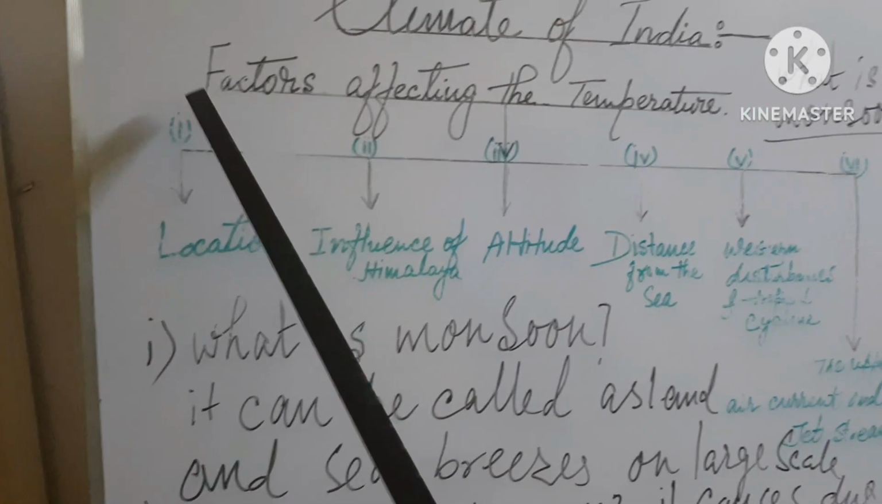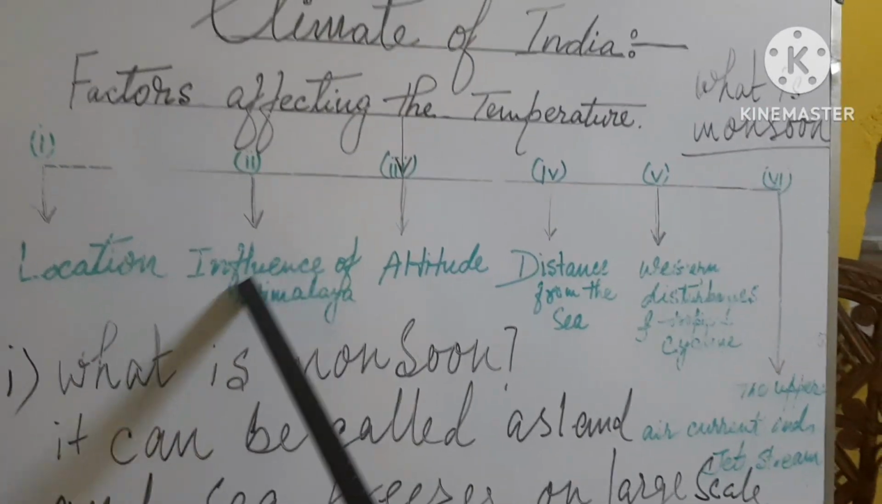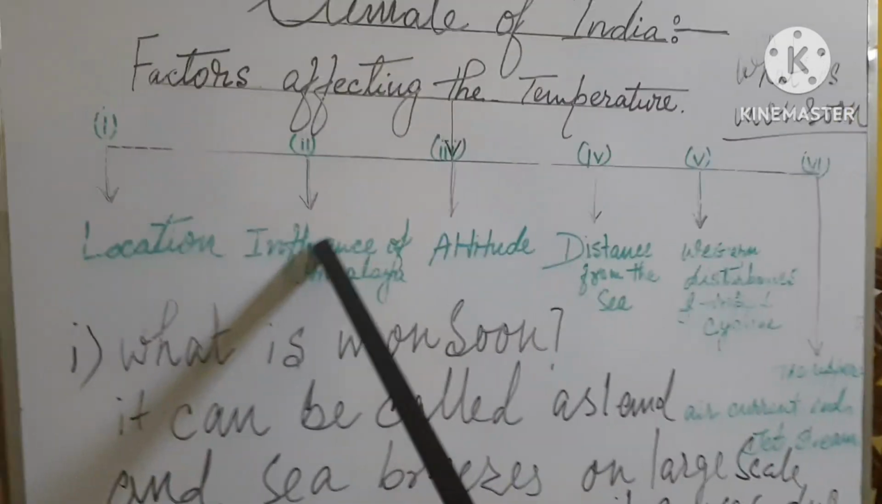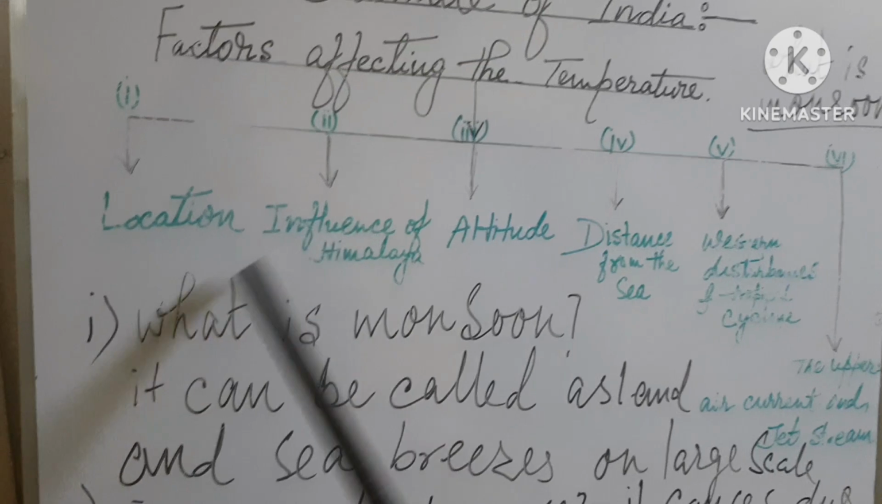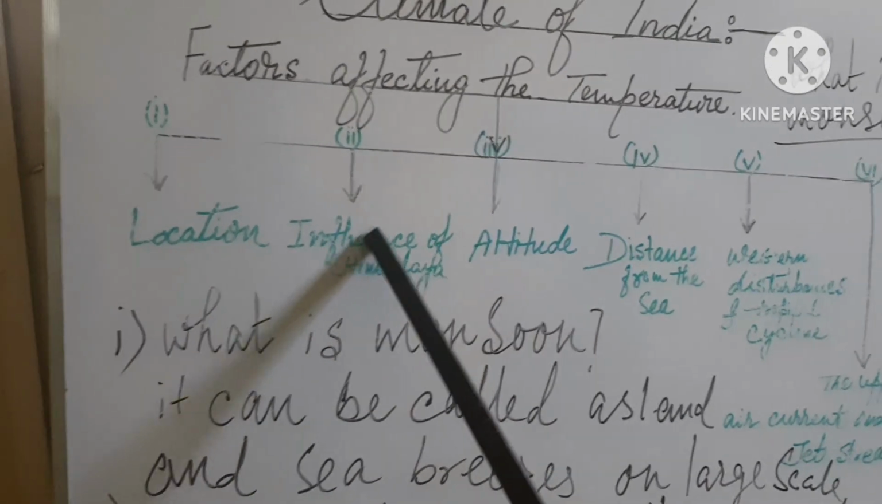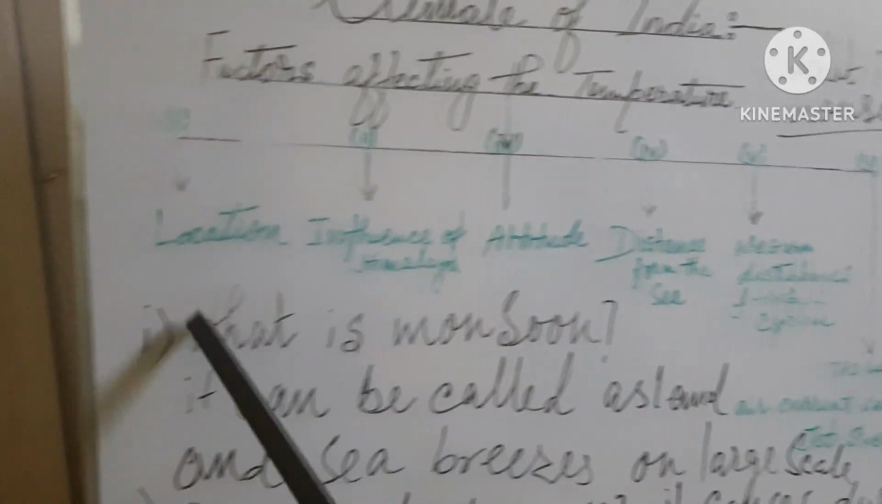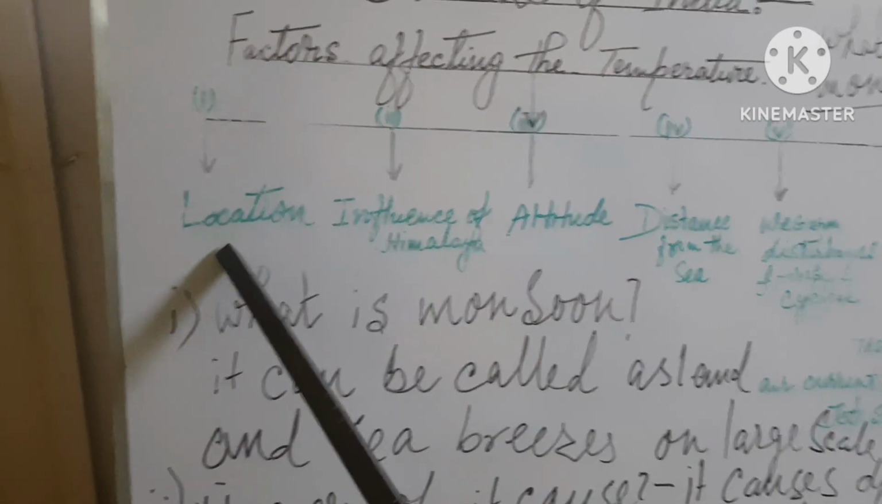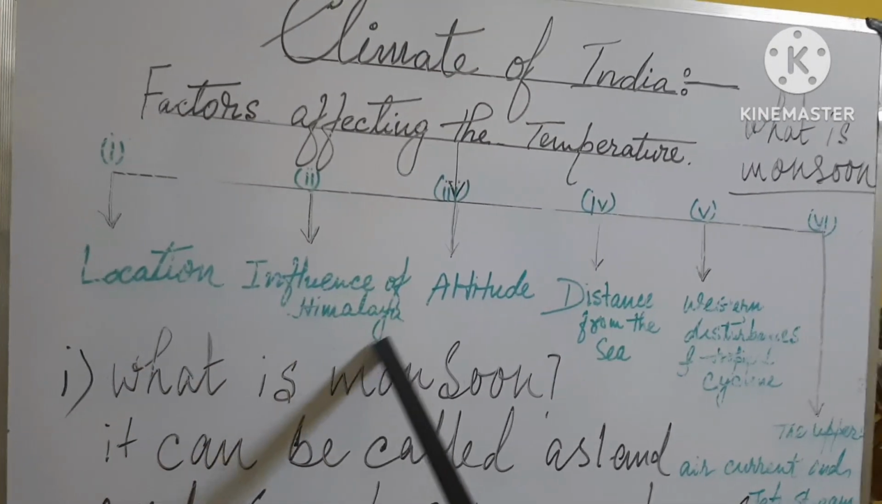So, the influence of Himalaya is a factor that it intercepts the monsoonal wind, and that's why the monsoonal wind rains throughout India as the Himalaya is there.